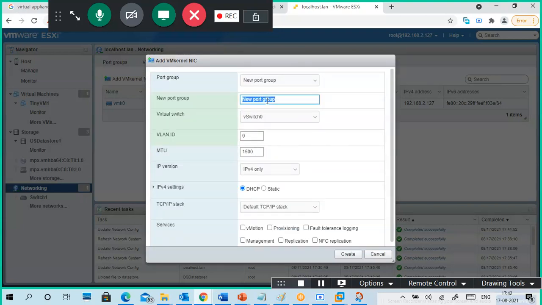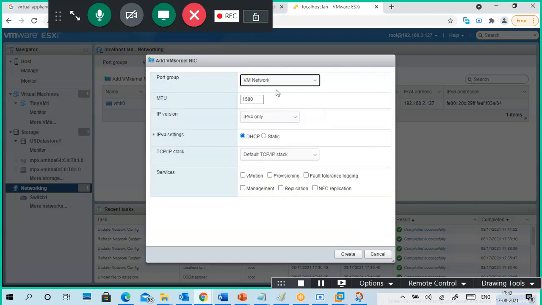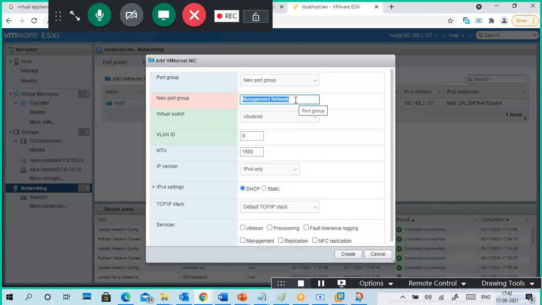Like a management port group, you can put a new port group, VM network, or a management network. You can create your own name for the port group, and assign which virtual switch you want for that particular purpose.